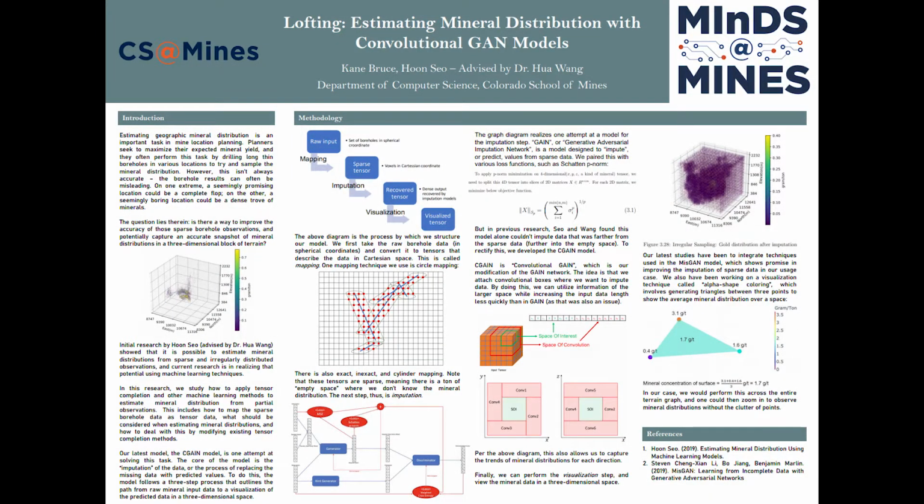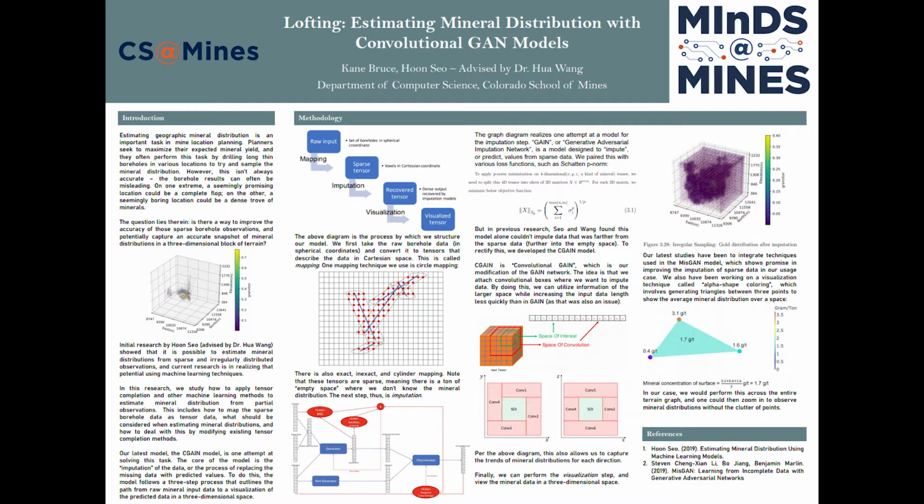Now, estimating geographic mineral distribution is an important task in mine location planning. In essence, mine planners have to figure out where to place a mine to get the most amount of results. To do so, they usually drill small little boreholes in the ground. So there are these really thin lines, you can imagine, in a big cube of terrain. That's very sparse data, and generally this data is pretty inaccurate.